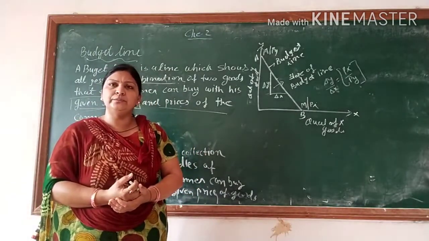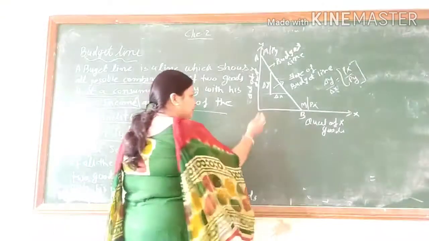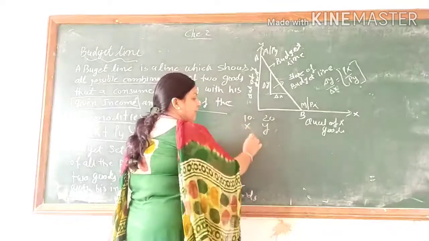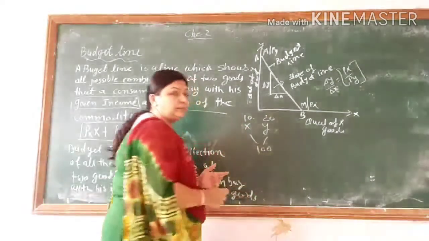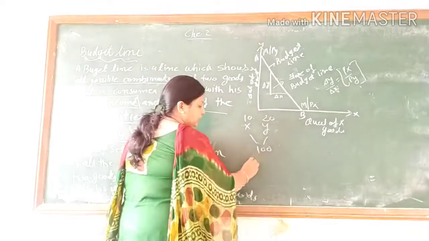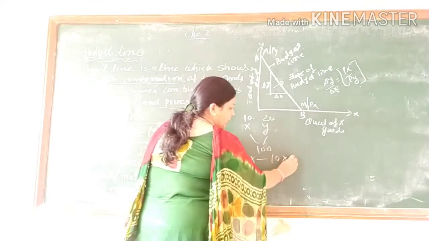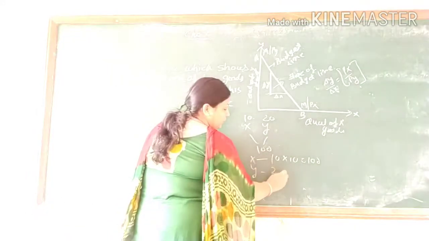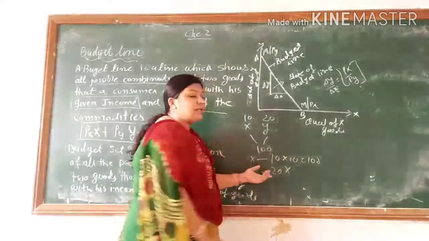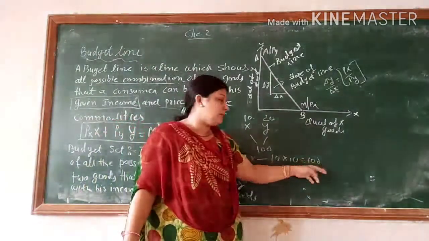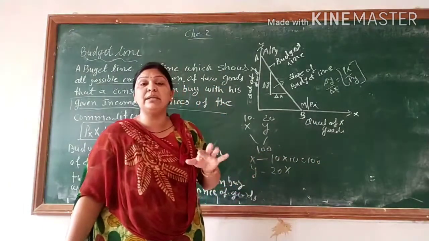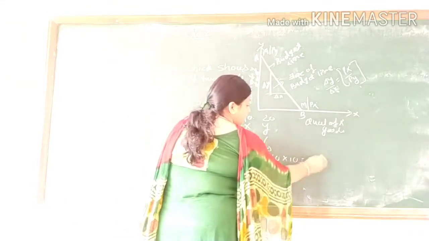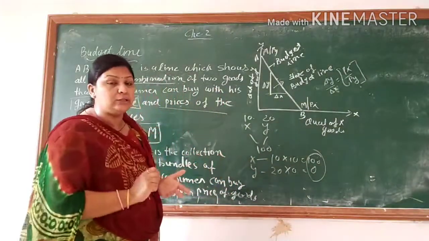So what should I do? What should I do? Maybe the possible price of 10 and price of 20. If I have 100 rupees, what should I do? Possible combination: if I got 10 into 10, it means 10 units of X goods. Second, if I got 2 units of Y, we can say 20 rupees. So we have remaining something? No, we don't have any remaining balance to purchase the Y commodity. So 0, it means 0. So our entire 100 rupees will be consumed.